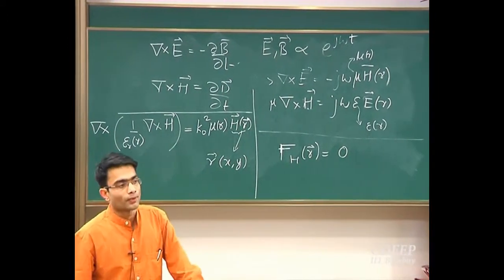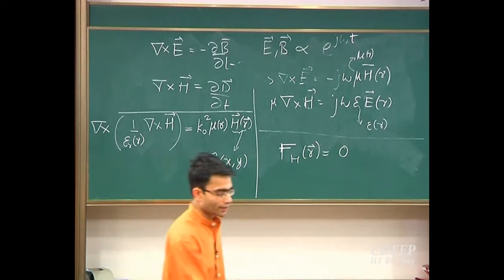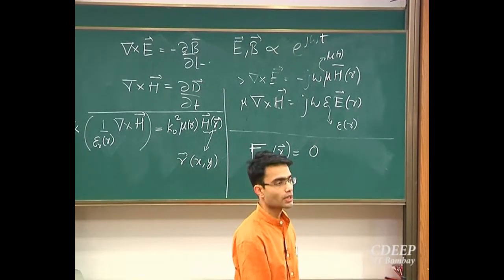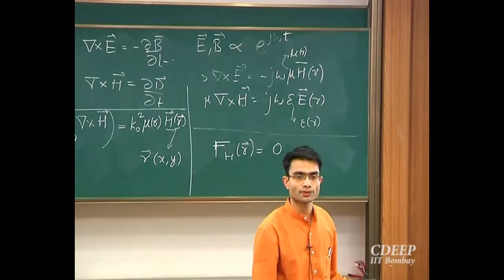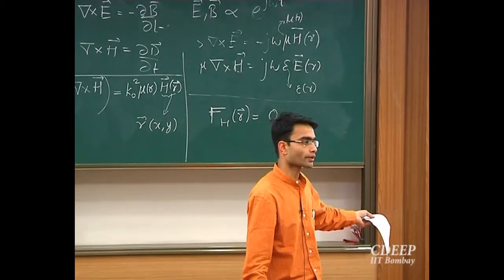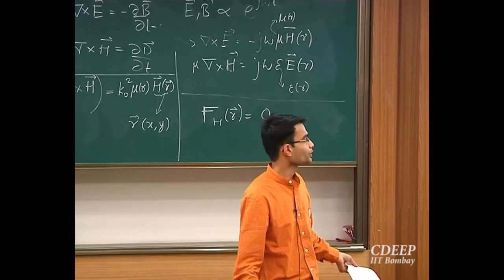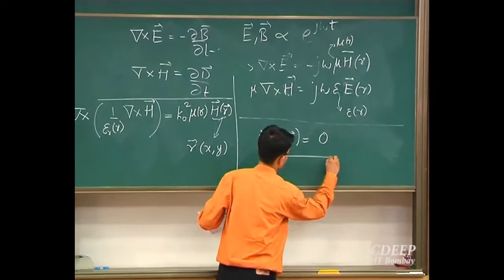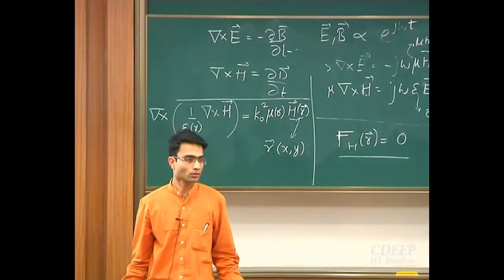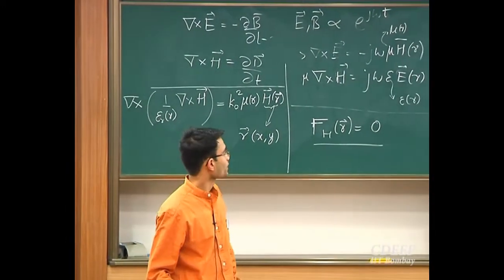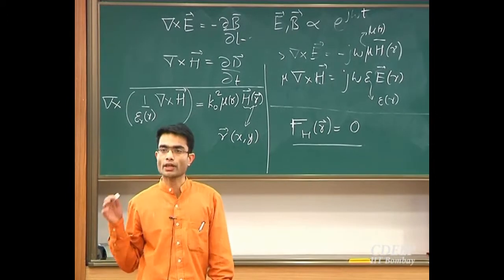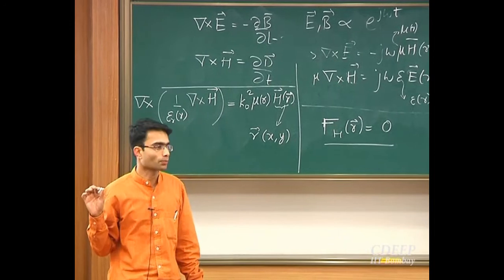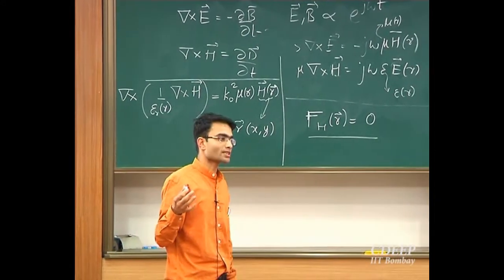Now in the sort of geometry that I have described over here, where epsilon is a function of space, I know that there are no analytical solutions for this. And that's the whole point of doing this FEM, because I don't have analytical solutions. So, can I solve this equation exactly? The answer is no, we cannot solve it exactly. So, we then say, okay, I can't solve this difficult problem, let me try to solve a slightly simpler problem. And what would that simpler problem be?